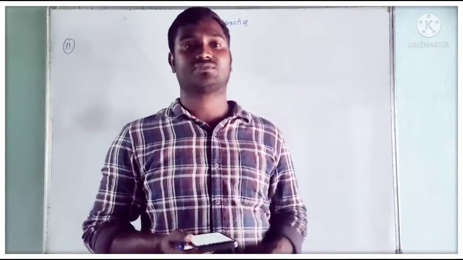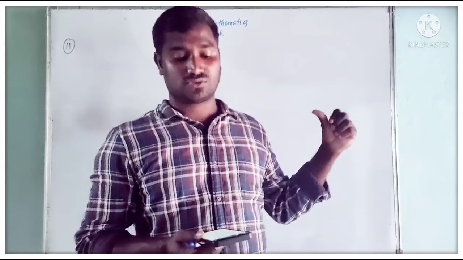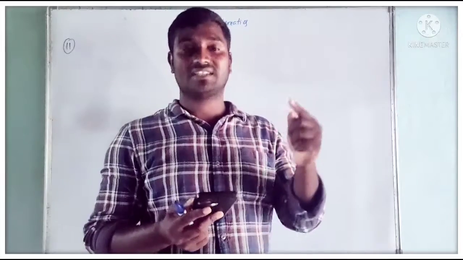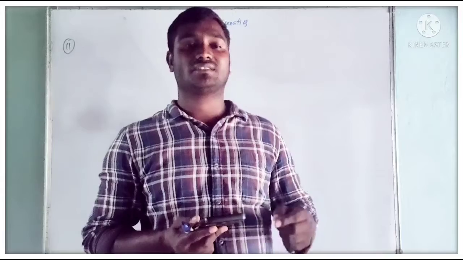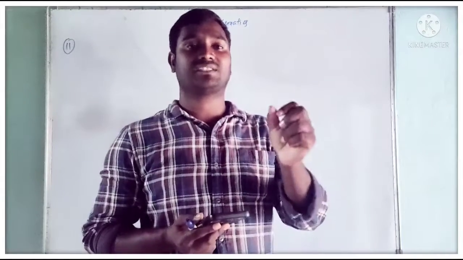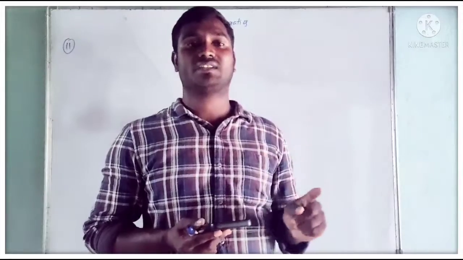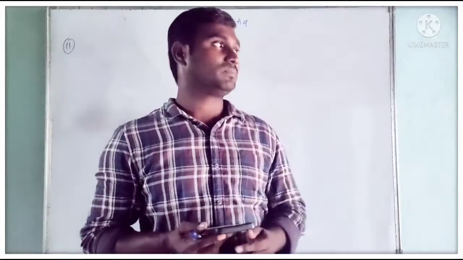I'm going to discuss with you advanced questions in concept 1.2. In that first question we have: if a rational number is expressed in decimal form, then the decimal is. We know that a rational number has a decimal expansion in two ways. One is a terminating decimal, another one is a non-terminating repeating decimal.